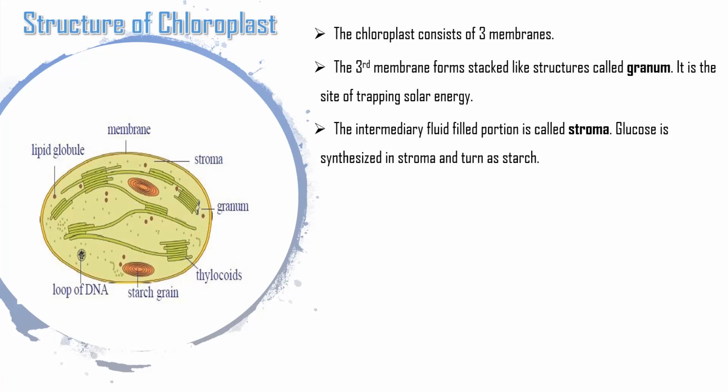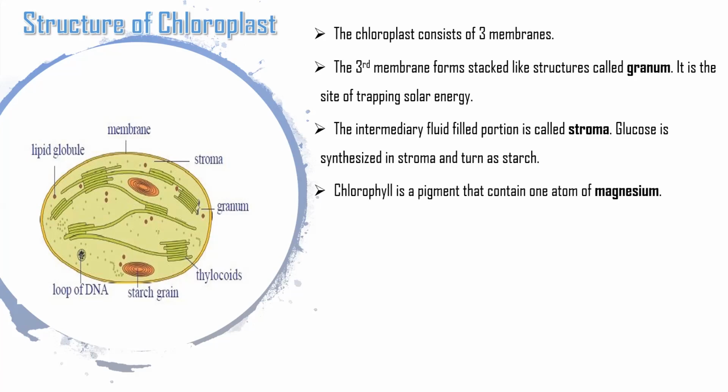In the stroma, glucose is synthesized and turned into starch. Why? The stroma plays a crucial role in the synthesis of glucose because it has several enzymes which are essential for photosynthesis. Hence, the site of glucose synthesis is the stroma.